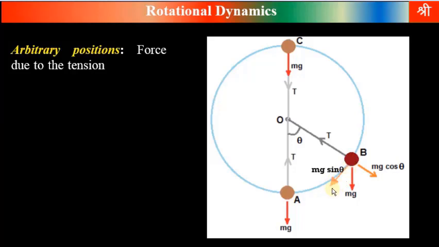Therefore, in vertical circular motion, we know that linear velocity increases and decreases. When particle goes from bottom to top, when particle is ascending, then its speed decreases, because this component mg sin theta opposes the speed. But when particle is moving from top to bottom, then its speed increases, because this component mg sin theta increases the speed of the body.